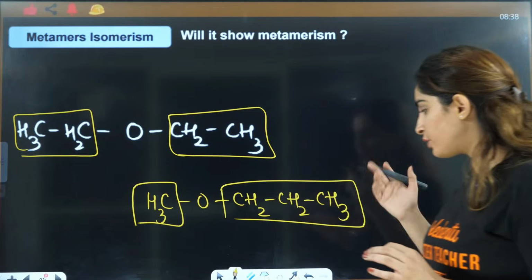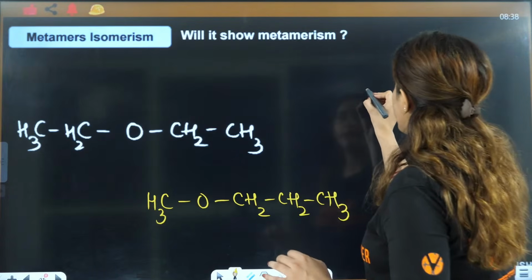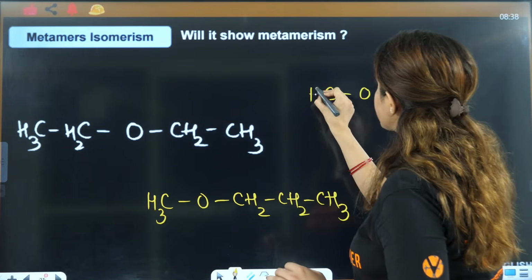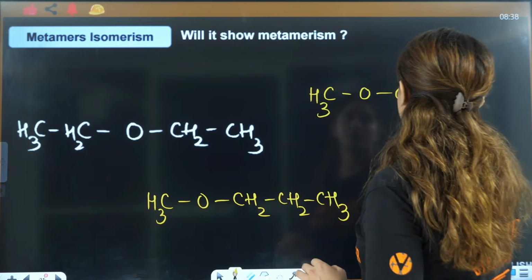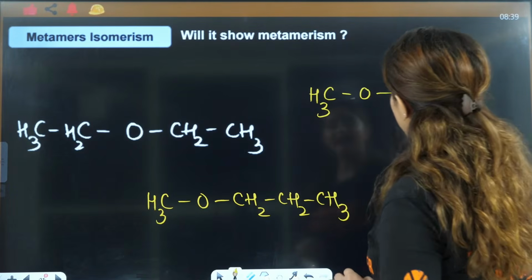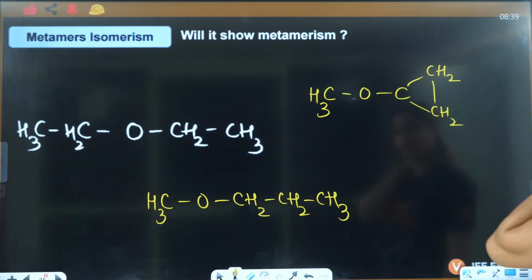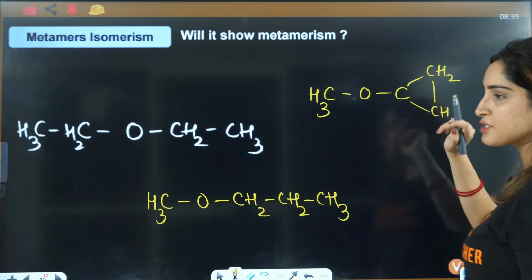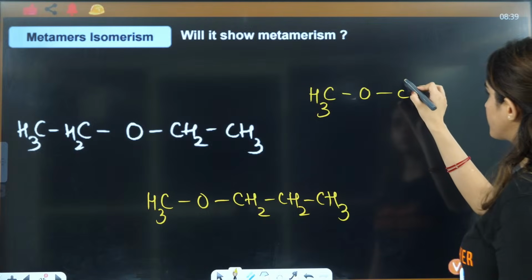In that way, there is another metamer possible for this one. Another metamer that is possible is CH3, CH2, CH2. But this is giving you a ring also here, right? Another metamer that is possible can be this one also.